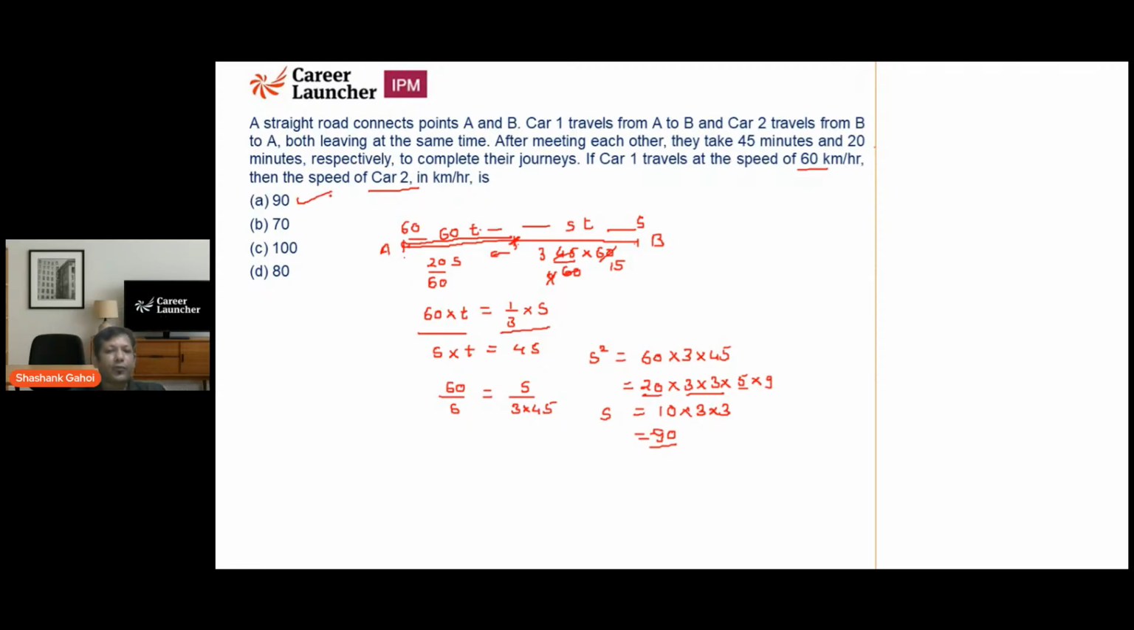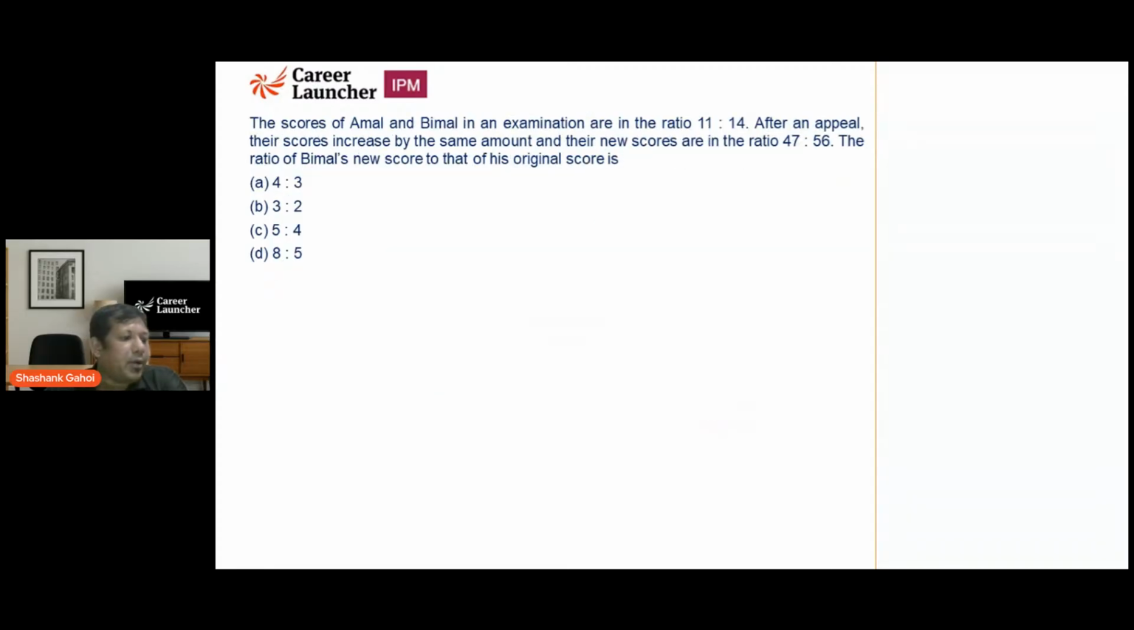Although there is a direct formula for these kinds of questions: the ratio of speeds is equal to the square root of the ratio of times after meeting. But even if you don't know the formula, you can still solve the question. Okay, now let's move on to the next one.